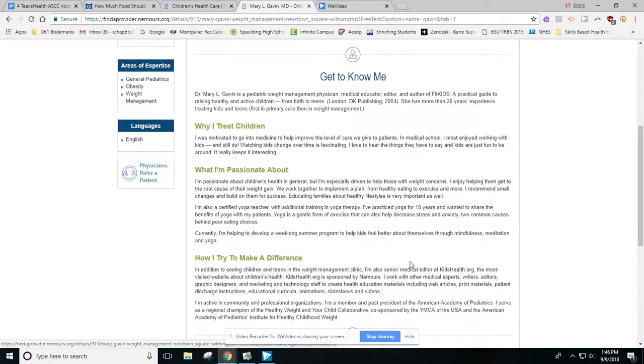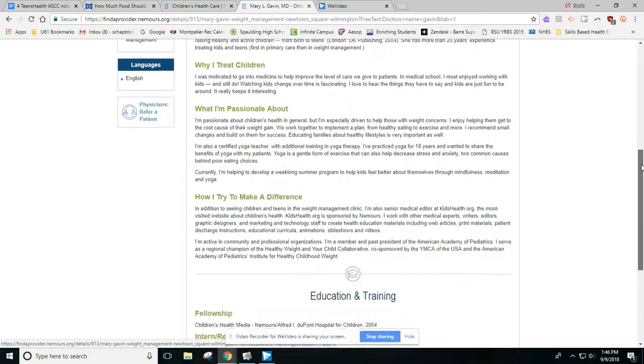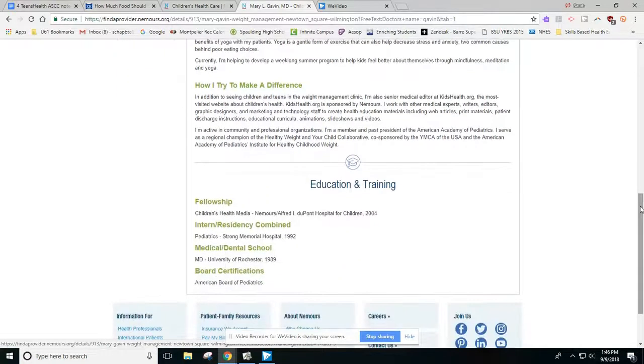You're welcome to read through this information, but what I want to know about is what's her education in. It says here that she earned her degree in medicine from the University of Rochester in 1989, so she's been doing this for a little while. And she's also a board certified pediatrician, which goes a long way.